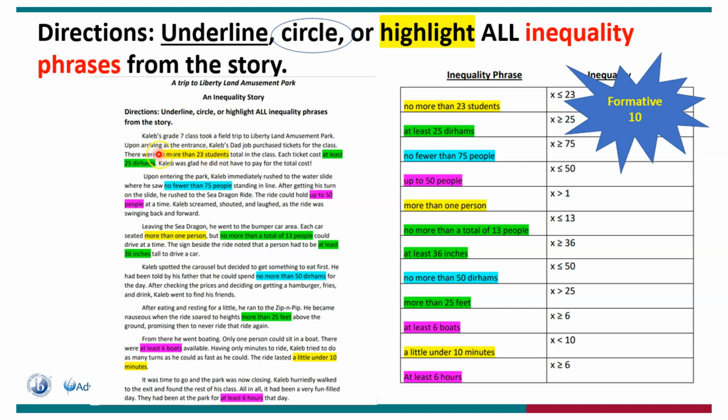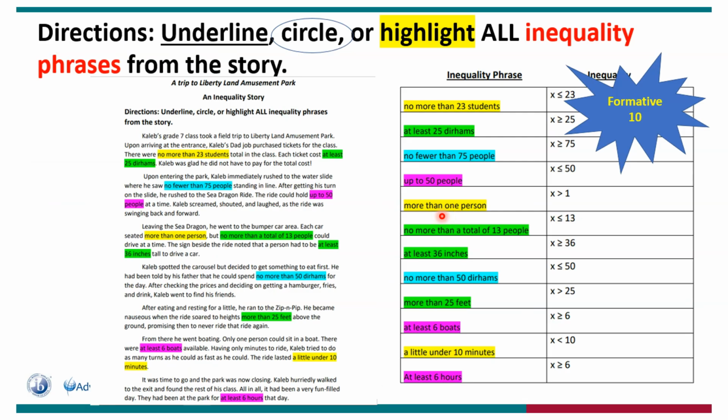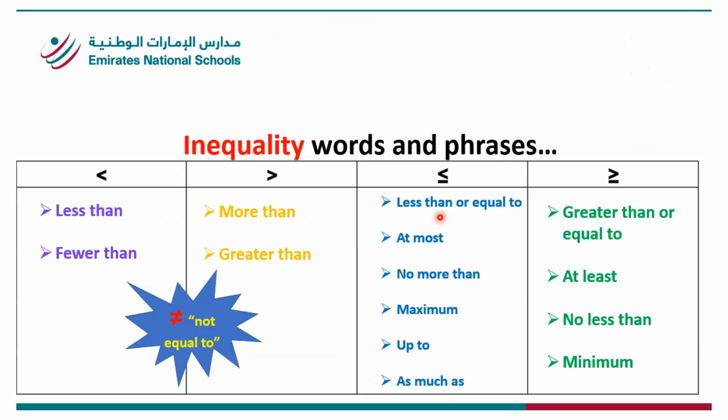So as you can see, Caleb's grade 7 class took a field trip to Liberty Land Amusement Park. Upon arrival at the entrance, Caleb's desk job purchased tickets for the class. There were no more than 23 students in total in class. You see? Then you highlight all the inequality phrases. You see? No more than. If you go back, we have it here. So when you create the inequality, you already know that you're going to be using this symbol here, because no more than means less than or equal to. All right? So here we're basically testing you to see whether you know what each of these symbols mean, and can you also use the inequality phrases that are related to them.